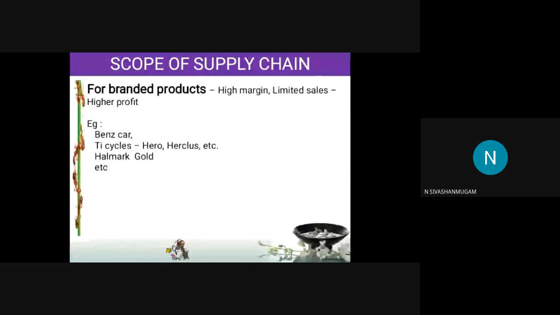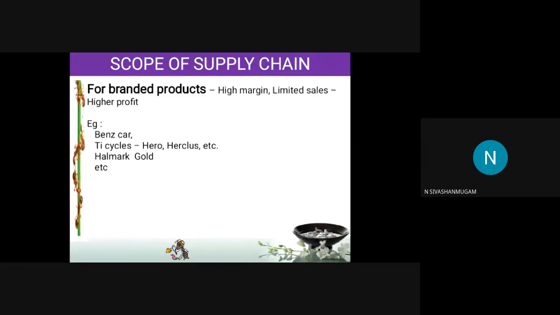Because of only the brand name Benz. If you take a Hero cycle or a Hercules cycle, whether you know it or not, I don't know, both the cycles are manufactured by TI Cycle. The company is in Ambattur. It comes under the Murugappa Group.